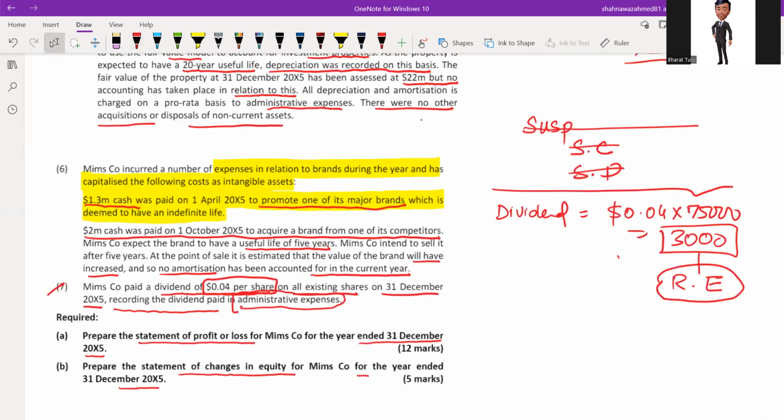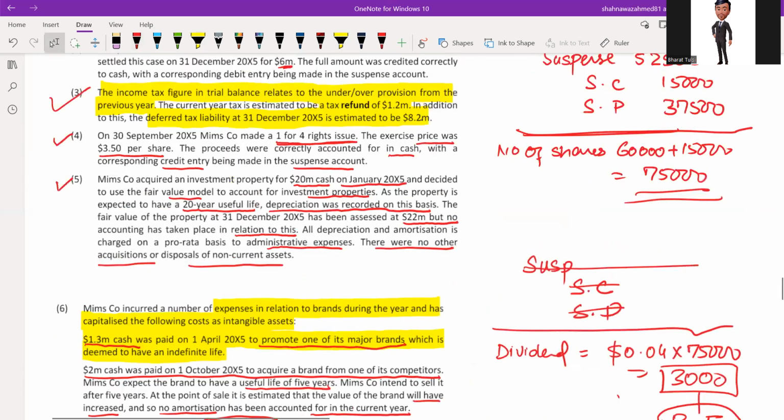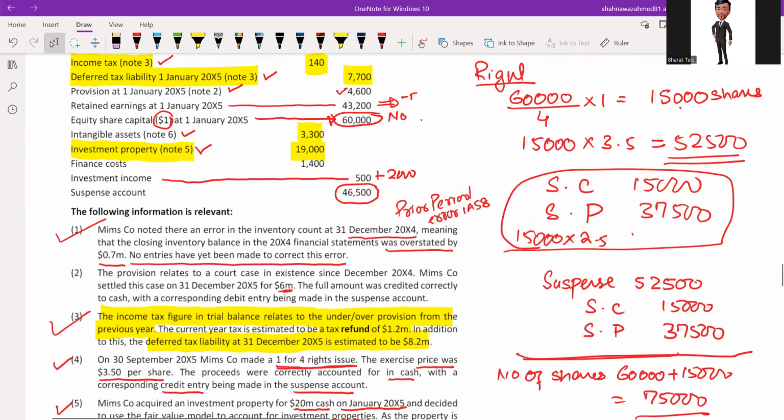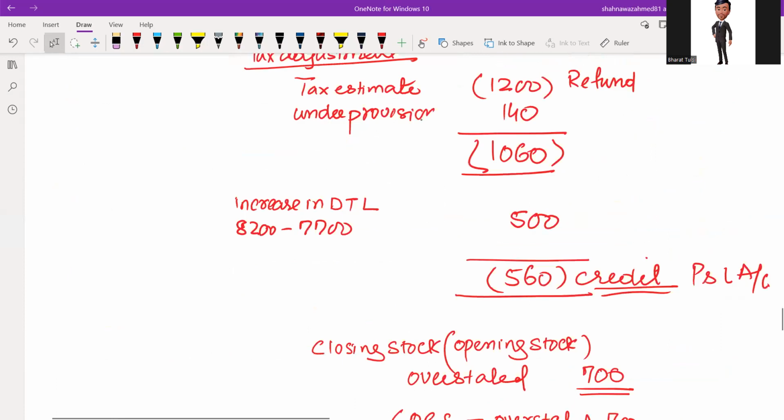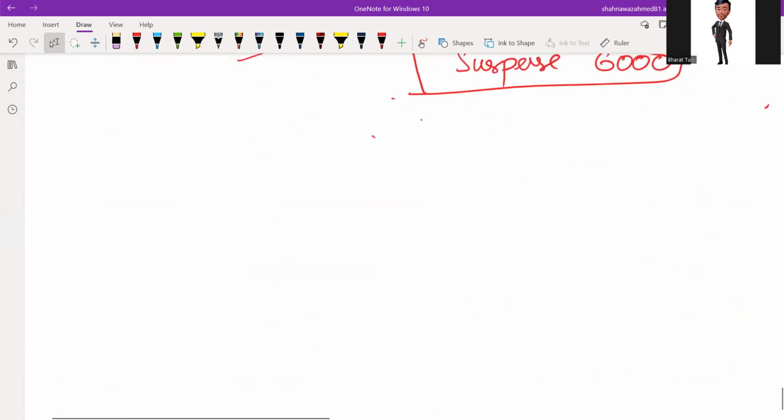Now, as we have to prepare a profit and loss account, we need to work out the adjustments related to cost of sales, admin expense, distribution, tax, and other things. There is no adjustment in revenue, as well as there is no adjustment in finance cost. So directly we can place revenue and finance cost without adjustment. So let's prepare profit and loss account. And let's compile profit and loss account.